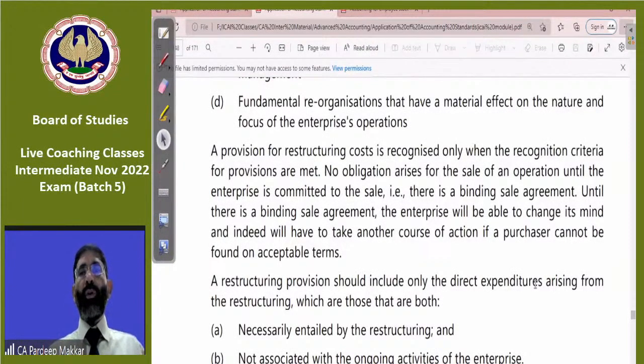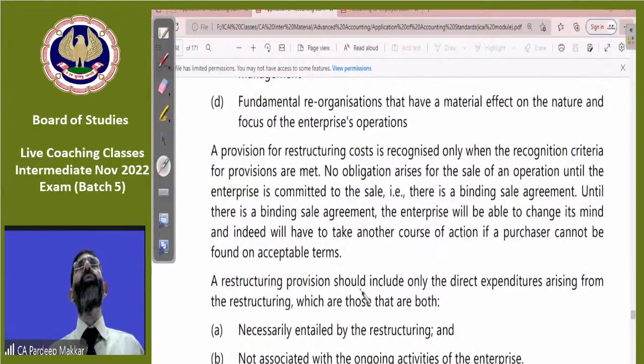No obligation arises for the sale of an operation until the enterprise is committed to the sale. Until there is a binding sale agreement, the enterprise will be able to change its mind and indeed have another course. So if a purchaser cannot be found on acceptable terms.